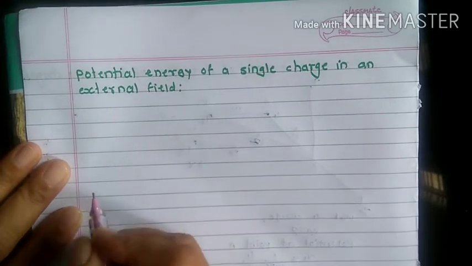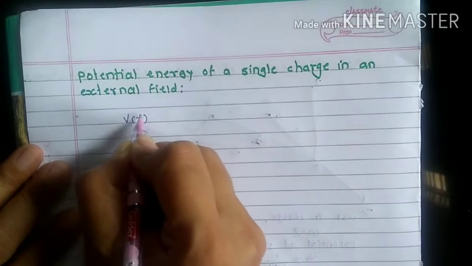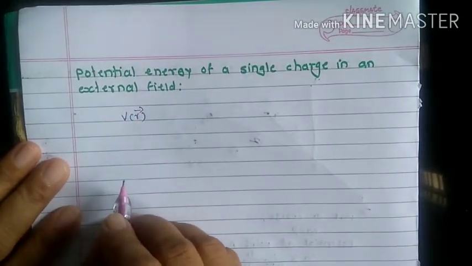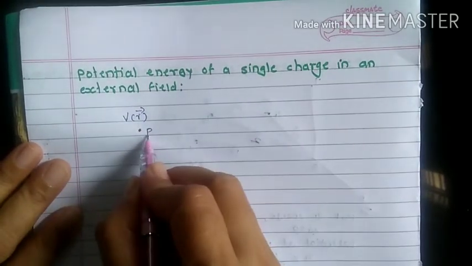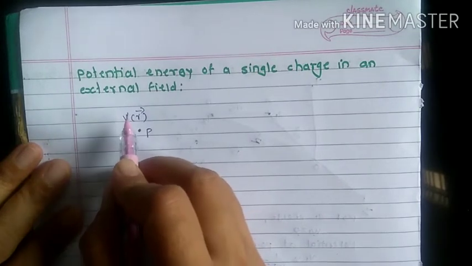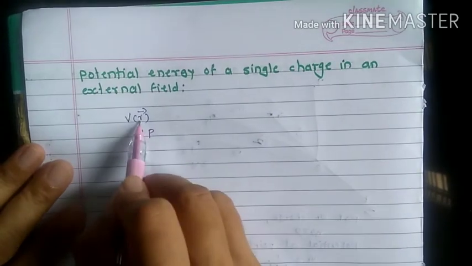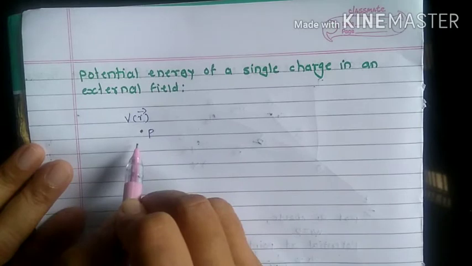If V(r) is the external potential at any point, let me call that point P. At this point P, this is the potential due to the external field, having position vector r, which represents the position vector at point P.